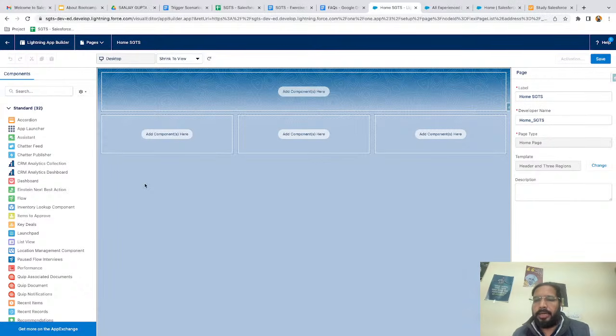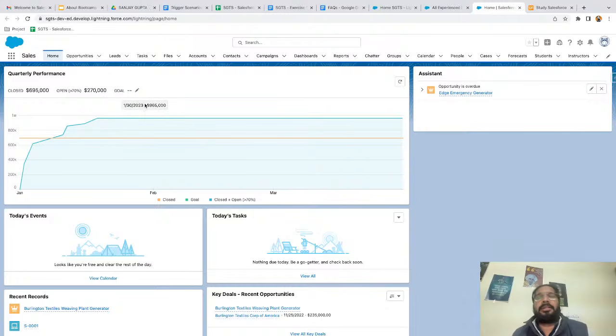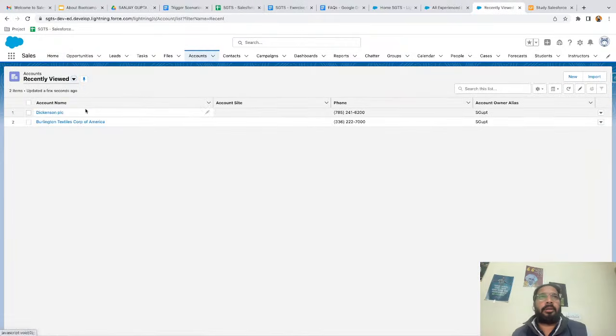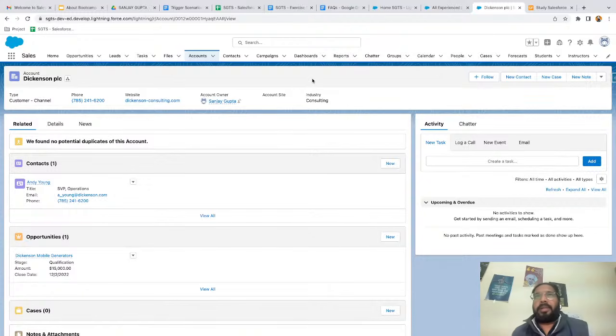Jaya Tushar is asking, what does lightning page mean? So basically, whatever we are viewing here, all are pages. We are viewing these pages in lightning experience. That's why these pages are known as lightning pages, right? So we have this home page, it is a lightning home page. If we go to any record, this record will be known as a lightning record page, right? And we can create one more page that is known as a lightning app page.